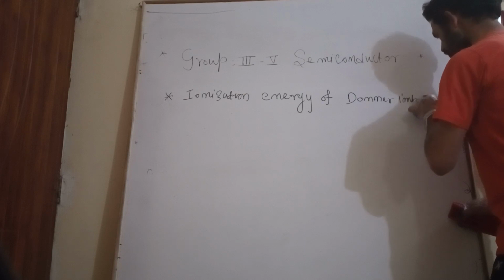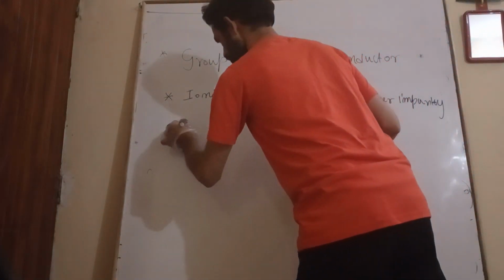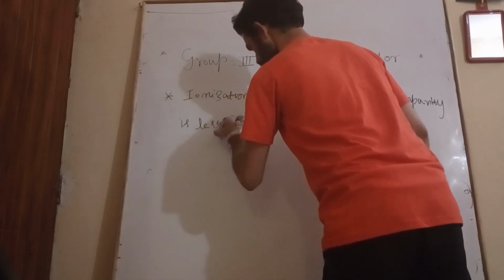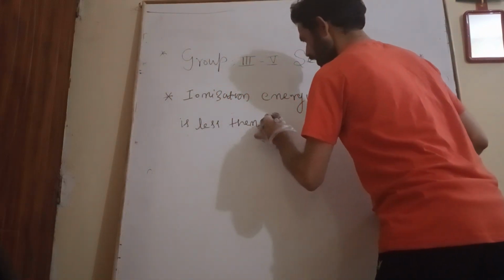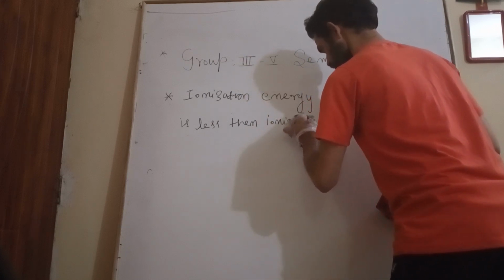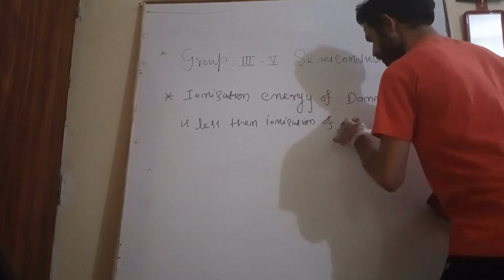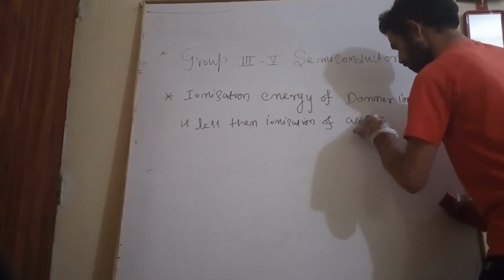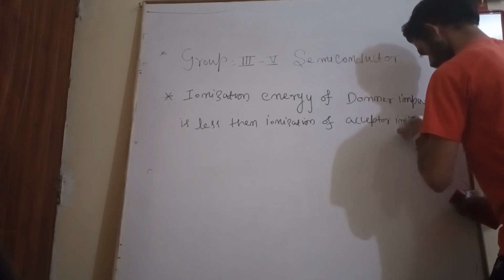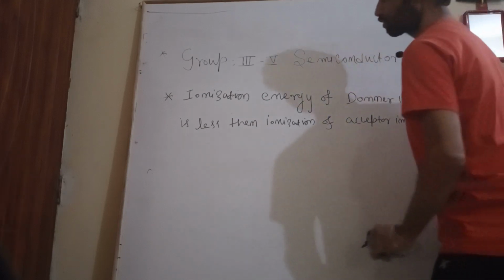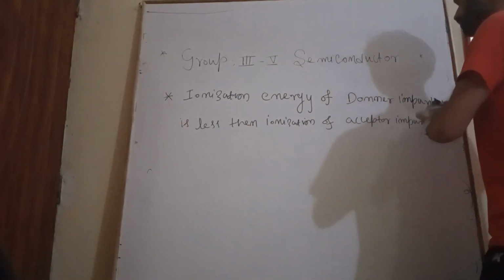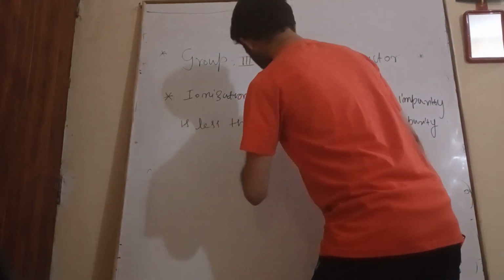Ionization energy of donor impurity is less than the ionization energy of acceptor impurity. So this is what? The ionization energy of donor impurity is less than that of the ionization energy of acceptor impurity.